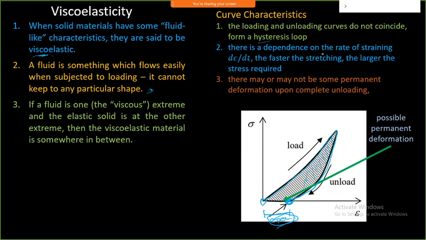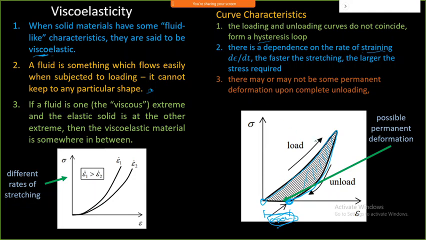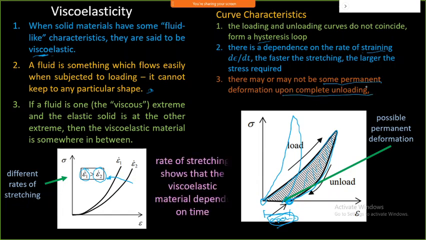There is also a dependence on the rate of straining. If I change the rate of straining while loading like this, it will show up this way. So this is a different rate of straining. This epsilon 2 dot has a higher value of straining, and it will show another curve like this. So it depends on this. And sometimes you may get a permanent deformation or an incomplete unloading phase. That is going to happen.